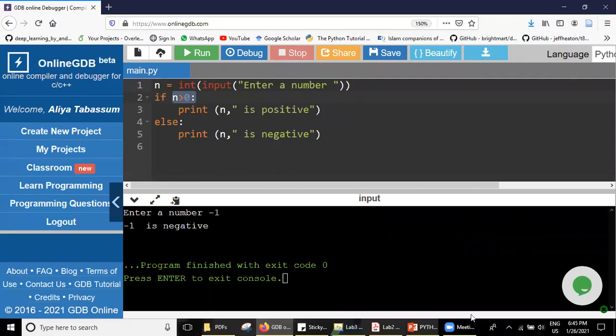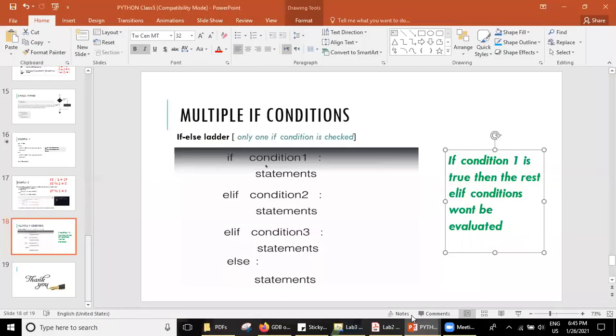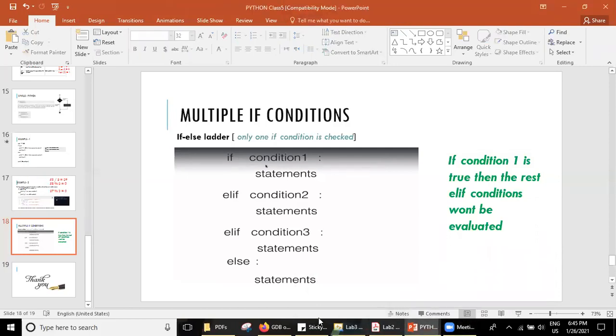So I will give you some more examples in the next classes and some more homework so that you practice these if conditions and we get familiar with this type of coding in C++ and Python, and we'll come up with more programs in the next class. Okay, time is up, so I have to leave. You understood the if condition, right? Yes. Okay.